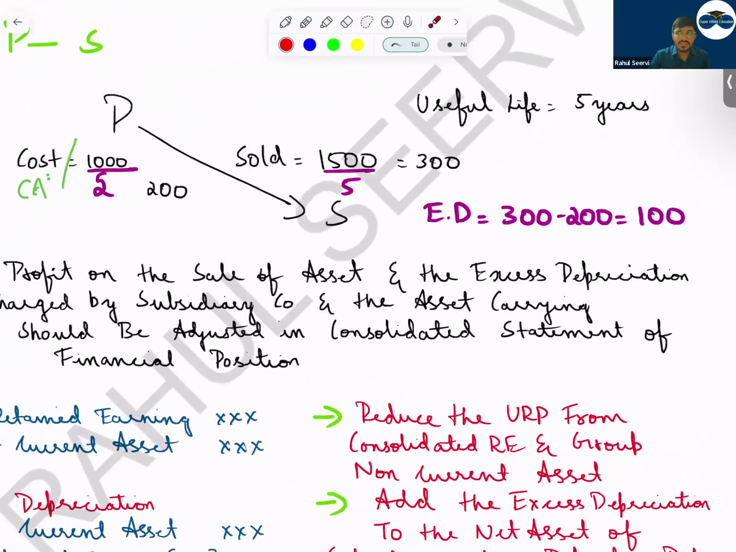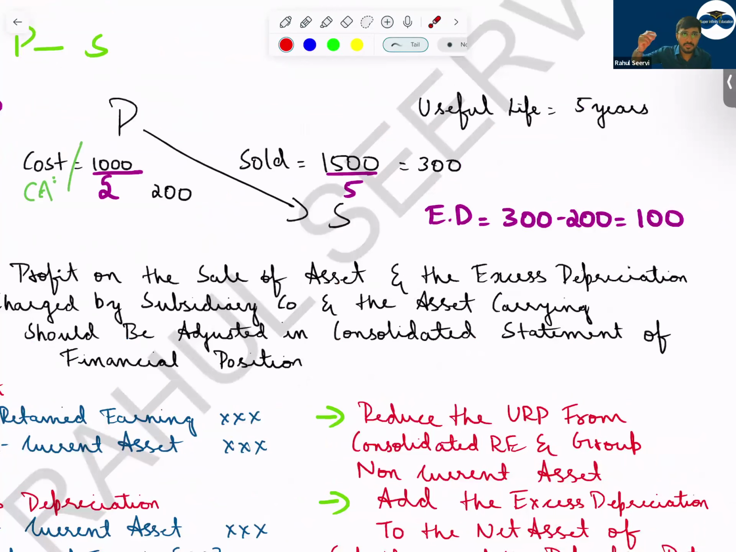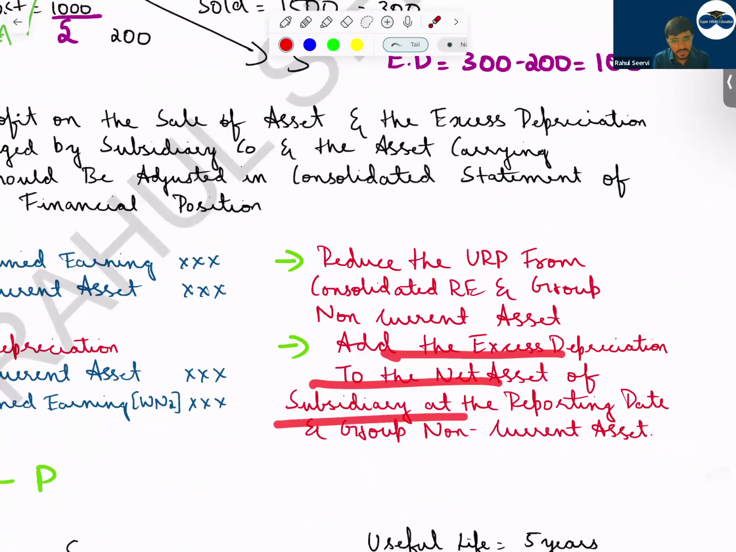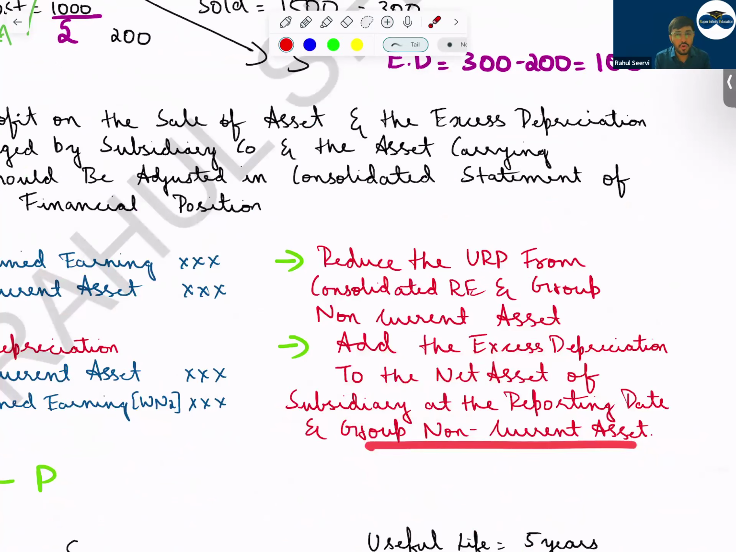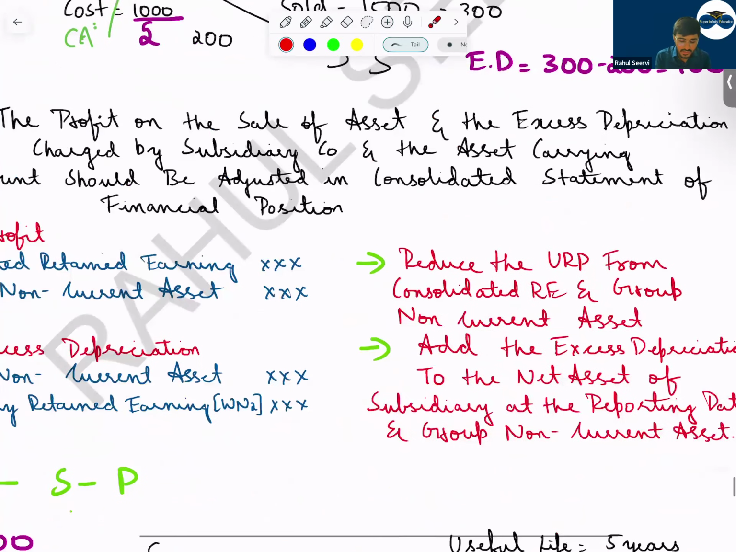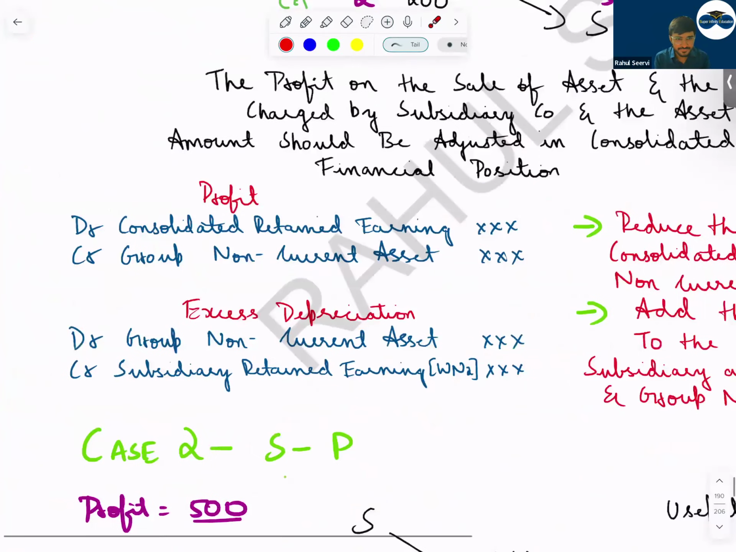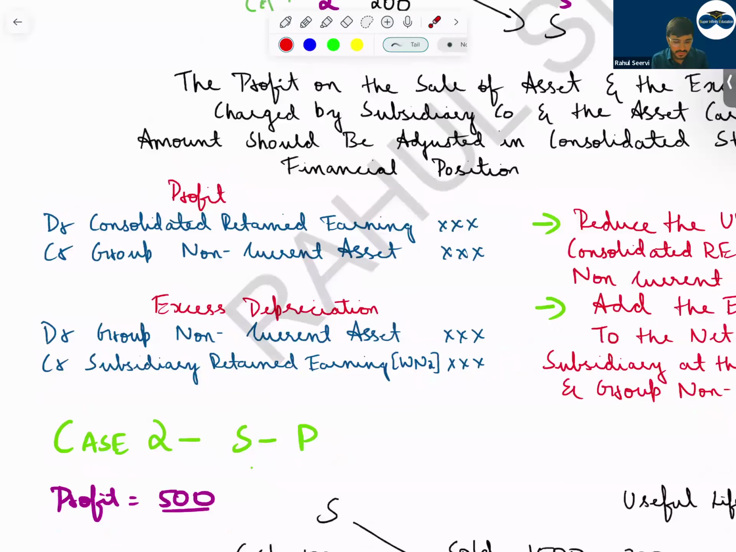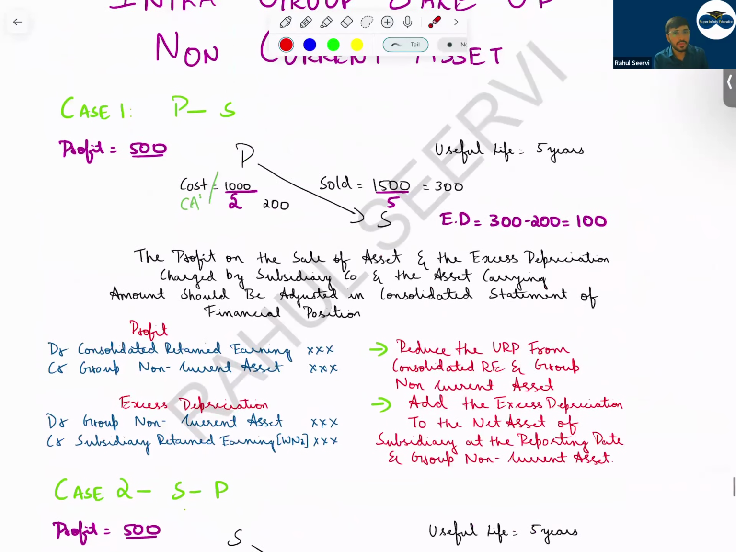So what do we do? The subsidiary company recorded more depreciation. More depreciation means the profit of the subsidiary company is low. So we add the excess depreciation to the net asset at the reporting date and group non-current asset. You will increase the group non-current asset also. So you see here, increase the group non-current asset and reduce the retained earnings of the subsidiary in working note number 2 or step number 2, as you say. So with this, the first case, P2S, is clear to everyone.